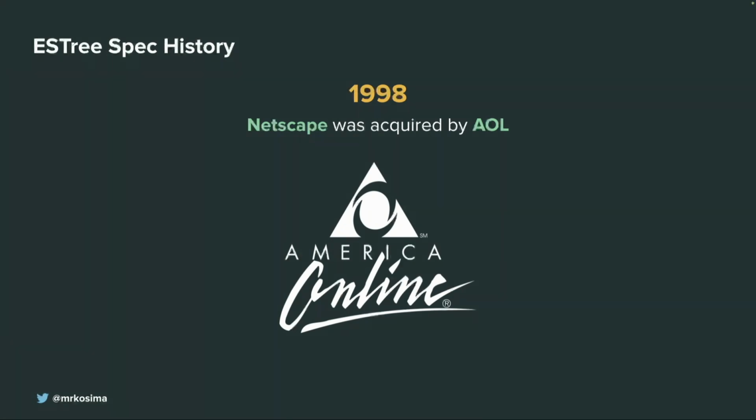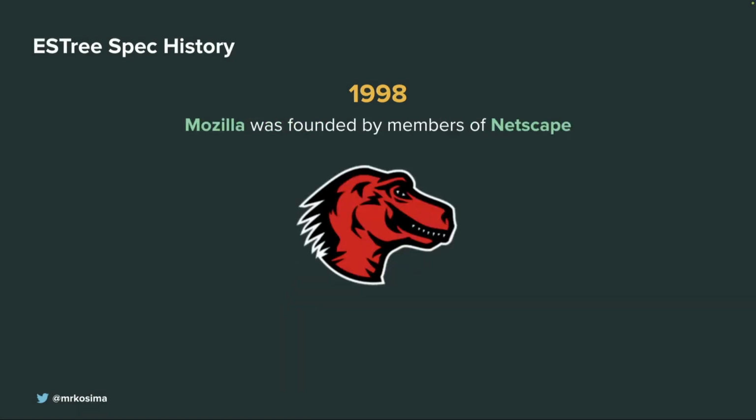1998, Netscape was acquired by AOL. So as you know, Internet Explorer became part of Windows, and Netscape lost dominance over Windows. And they decided to shut down the business in the way that they were sold to AOL. The good part, right before it, they open sourced Netscape Navigator, which was a really good and important move by the time. And it helped Mozilla to be founded by the members of Netscape in 1994.